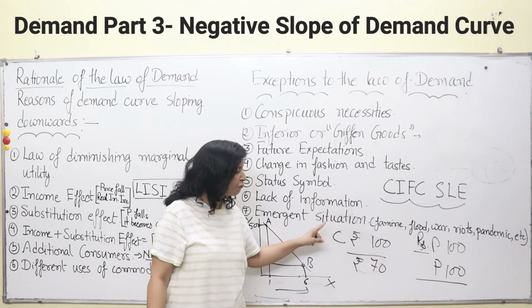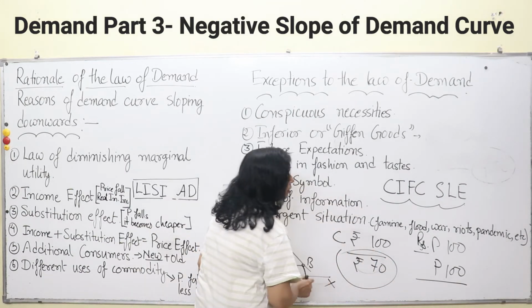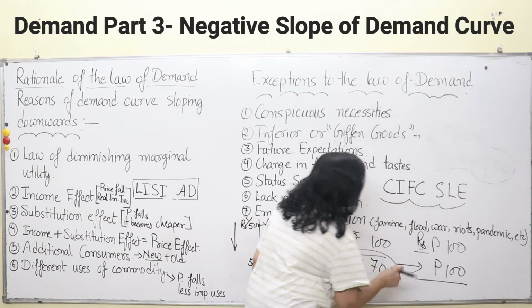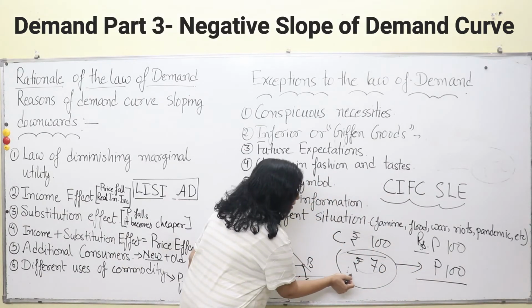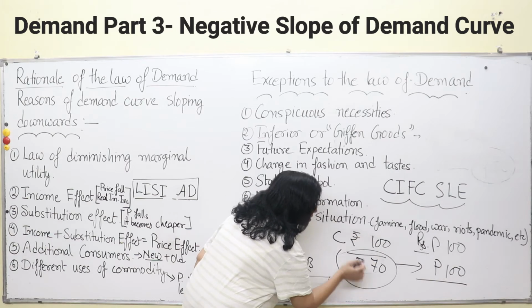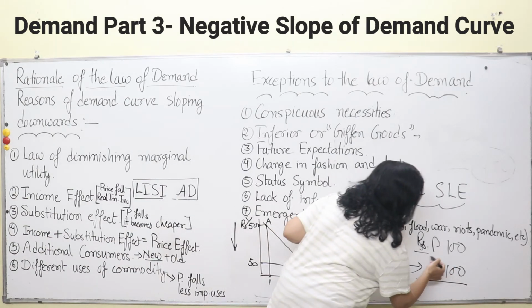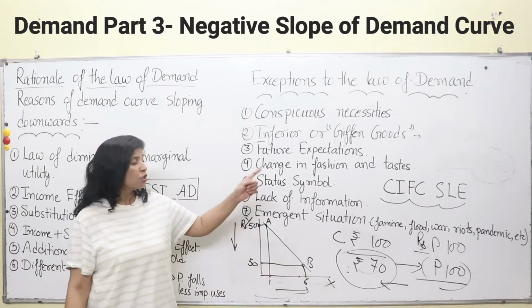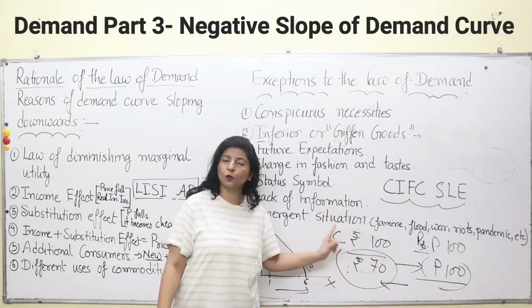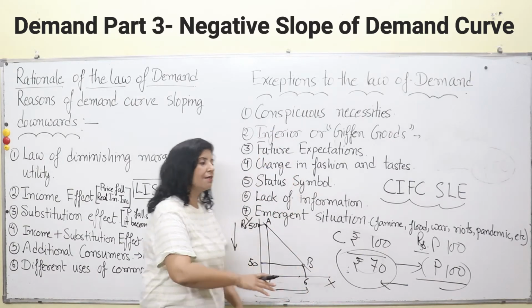But the price of Colgate has declined, so it has become cheaper in comparison to Pepsodent, although the price of Pepsodent is the same. So many consumers who were using Pepsodent will now shift towards Colgate. They will start consuming Colgate, so the Colgate brand of toothpaste will get more consumers. When its price declined, its demand increased.